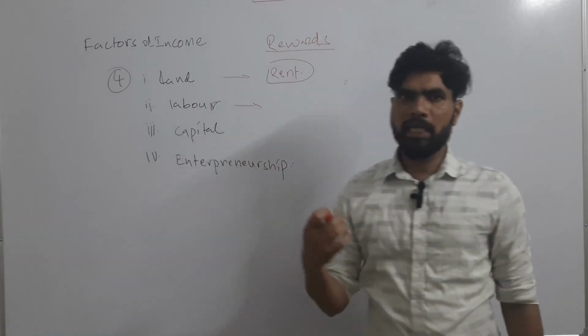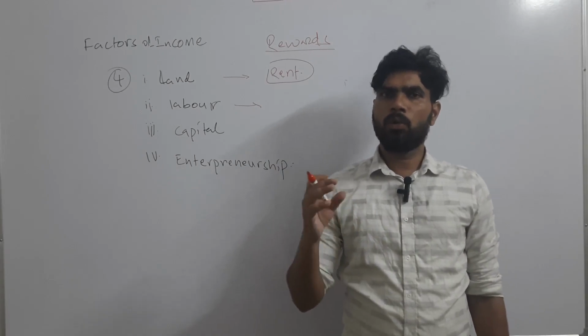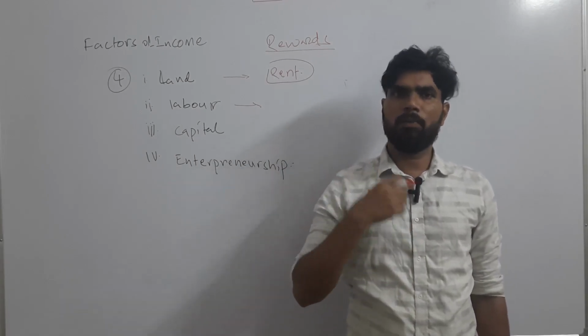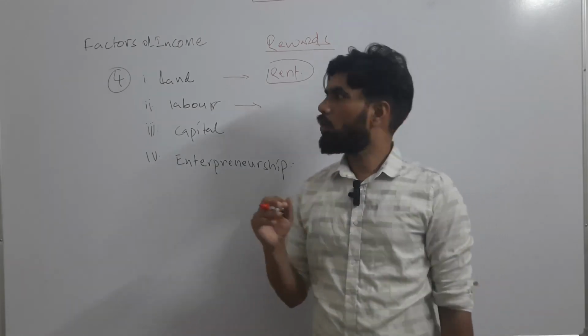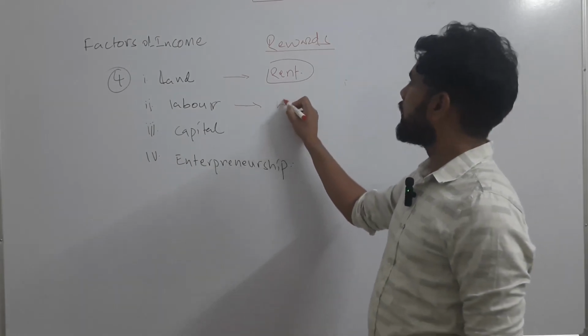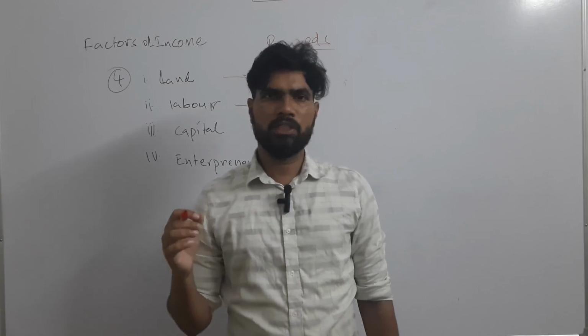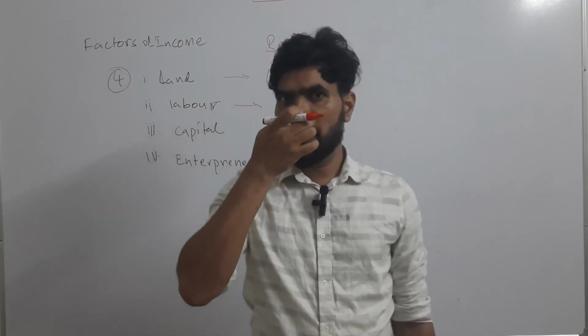Similarly, I will engage some people, some workers, to work in my factory. Why will they work? They are expecting some return, or I will promise them some return. What is that return? They get wages. I will pay wages to them, maybe every day, every week, or every month.